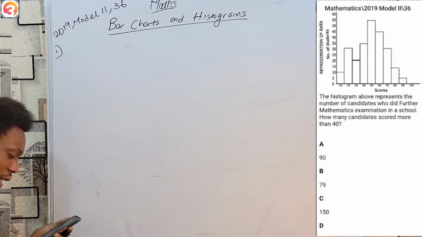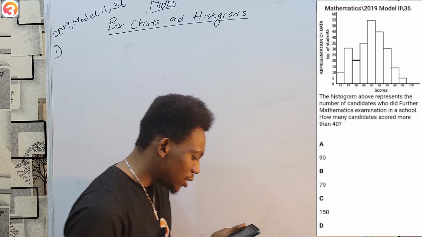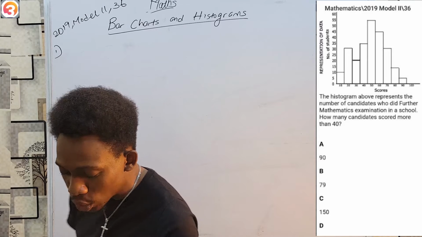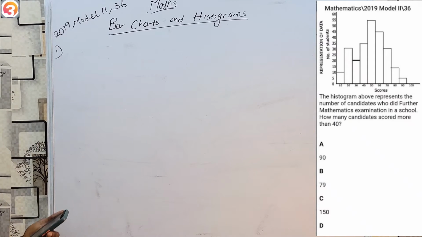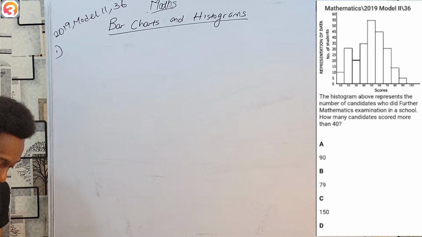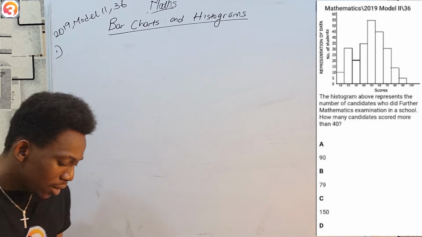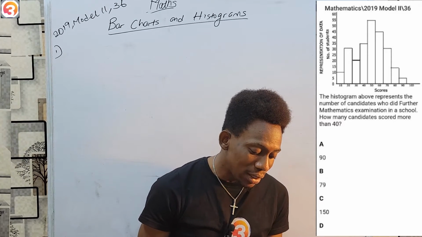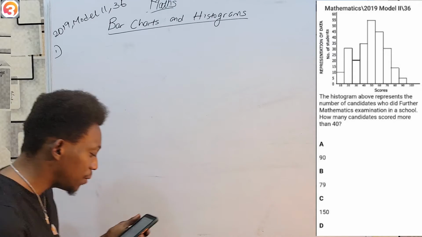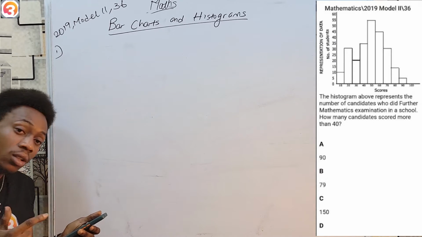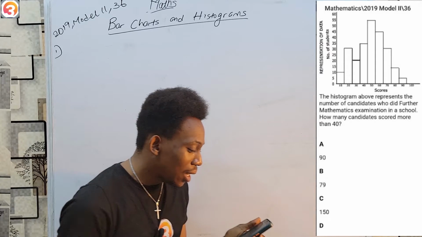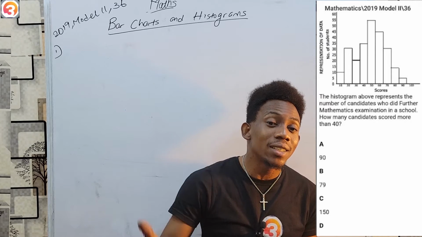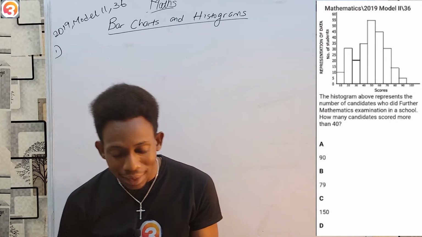Now we are being told that this histogram represents the number of candidates who did further mathematics examination in a school. How many students scored more than 40? I'm going for those who scored above 40. How do I find out that number? Very easy. On my histogram, I have to locate where 40 is. That's on the fourth bar. The first one is 10, second is 20, third is 30, and the fourth is 40. Now those who scored above 40, greater than 40, so that's 50 and above.